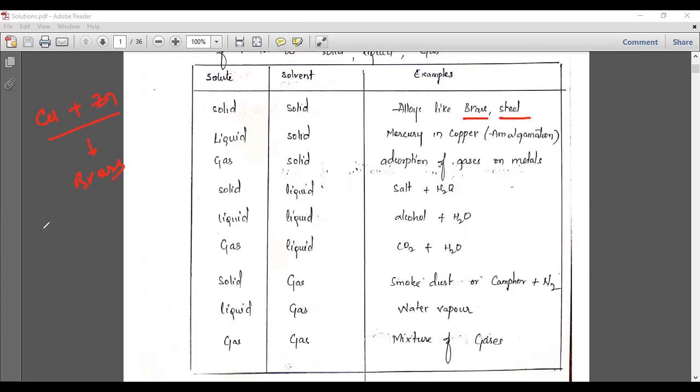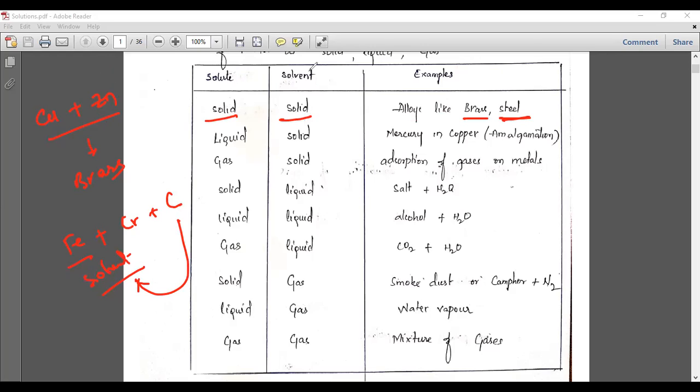And you can take steel. Steel generally consists of iron with a certain amount of chromium, and also carbon will be there. In the case of steel, the iron is the solvent, and there are many solutes like carbon, chromium, and other particles dissolved in this solvent. So here also, the copper and zinc. You have to understand that both components, solid and solid, are completely miscible. They completely dissolve with each other, so mutually they can easily dissolve.